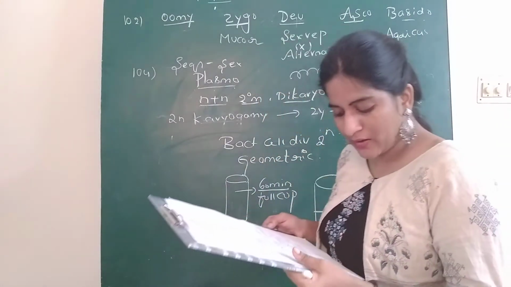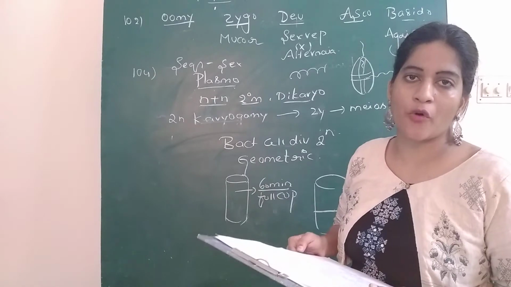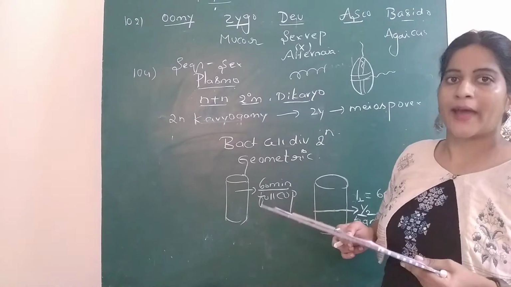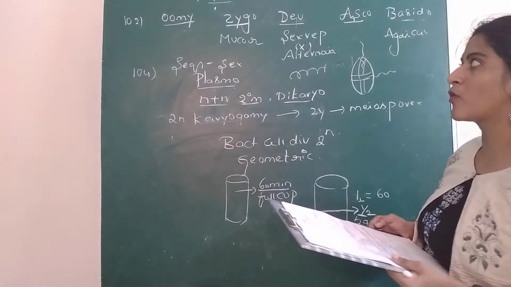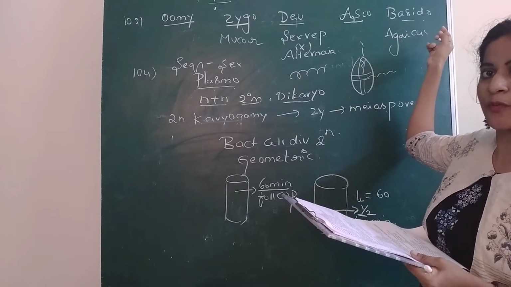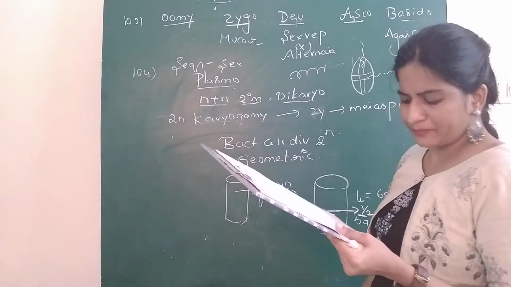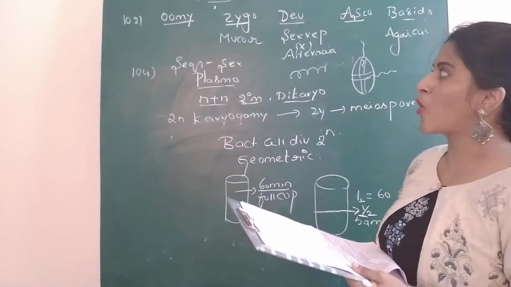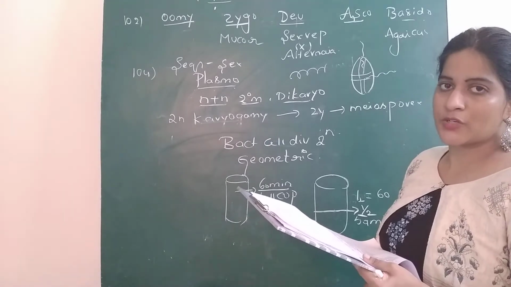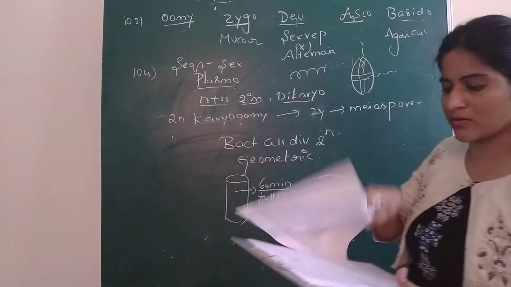And 116, so basidiospores, ascospores, meiospores are the products of, just now I told you, meiosis will produce meiospores. And the meiospores in the oomycetes is zoospore, zygospore, no sexual reproduction, ascospore and basidiospores. So they are the sexual reproductive spores, formed on meiosis. And conidiospores, zoospores, sporangiospores, they come under asexual spores that are formed on mitosis. So option should be meiosis and mitosis, right?